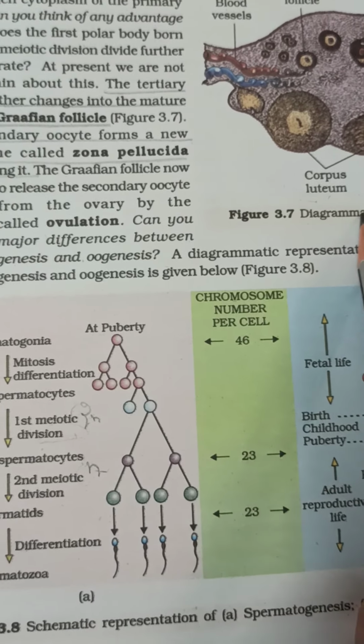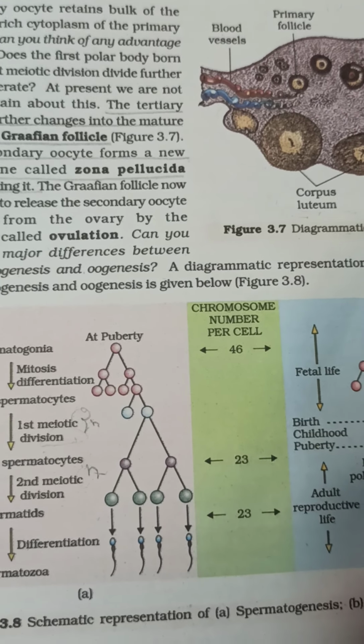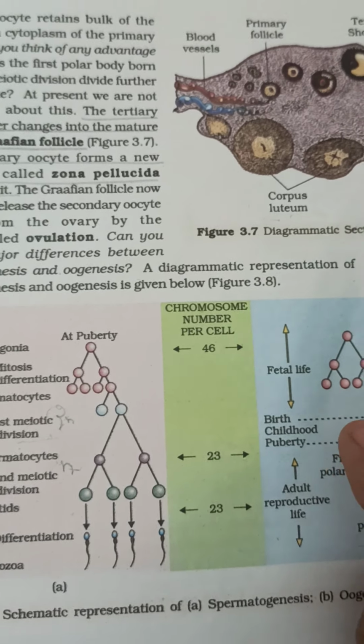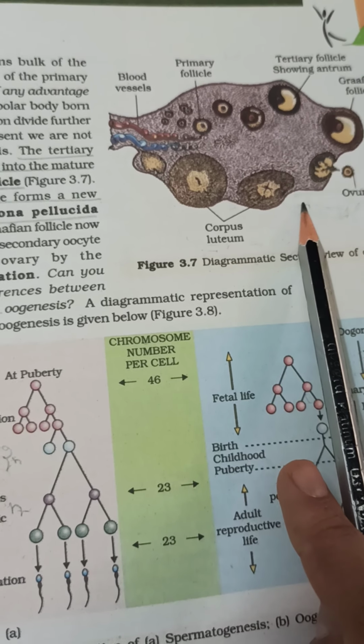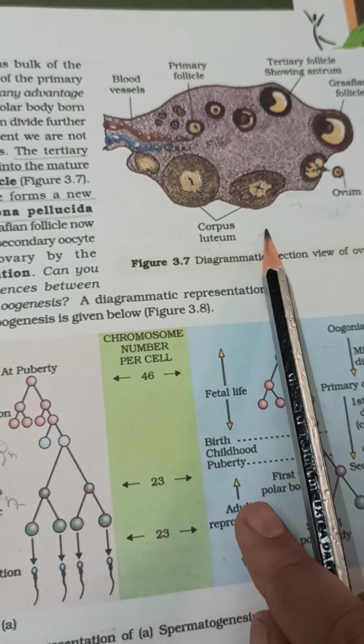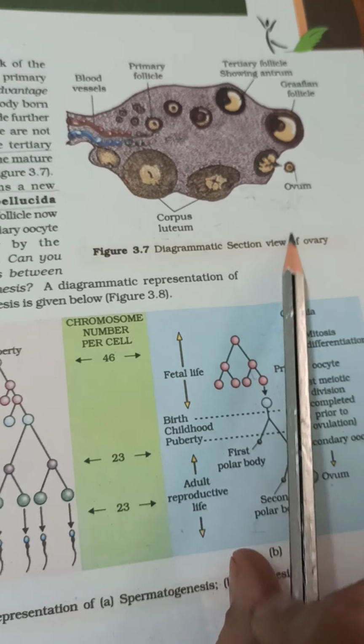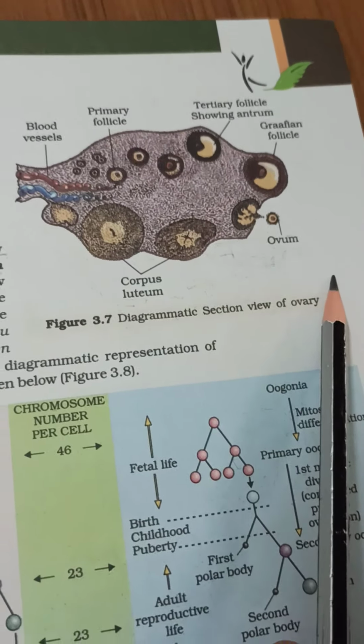Here the primary oocytes come from the primary follicle, secondary follicle, and tertiary follicle. From here, by meiosis 1 division, secondary oocytes form from the Graafian follicle, and the ovum is releasing here.